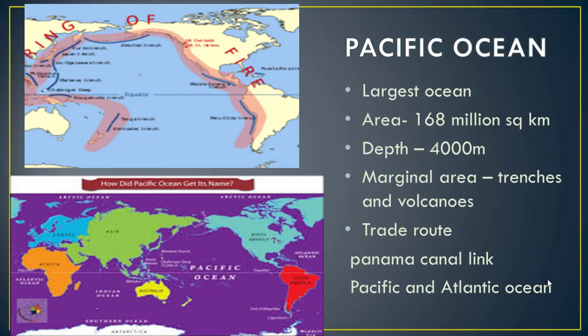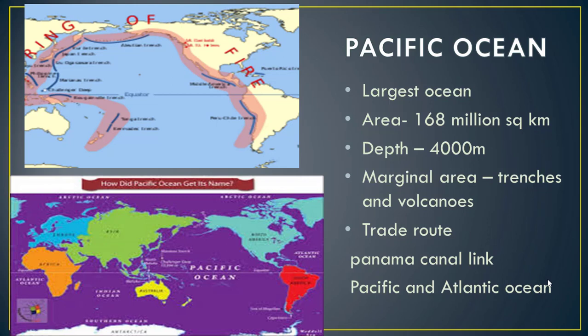Number 1 is the Pacific Ocean. The Pacific Ocean is the largest ocean among all the oceans. Its area is about 168 million square kilometers. Its depth is 4,000 meters. At its marginal areas there are trenches and volcanoes.